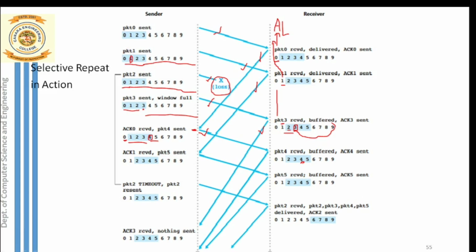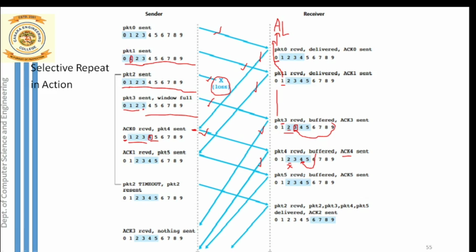not been received in order. What is the meaning of order? After packet 2 only packet 3 and then packet 4 had to be received, but packet 2 is missing. Because of this packet 2 missing, packet 4 is out of order. So packet 4 is not discarded, instead packet 4 is buffered, carefully maintained inside the buffer, and immediately after that ACK4 also is transmitted. So you can notice here ACK4 is transmitted.